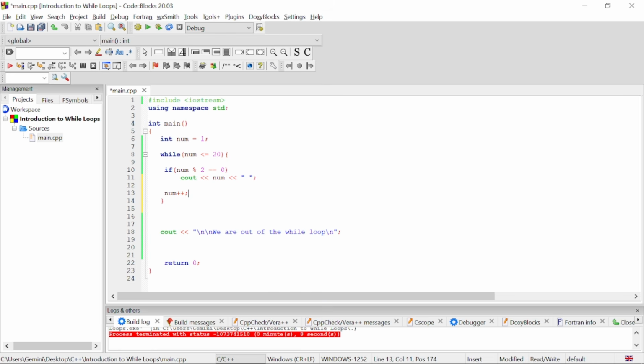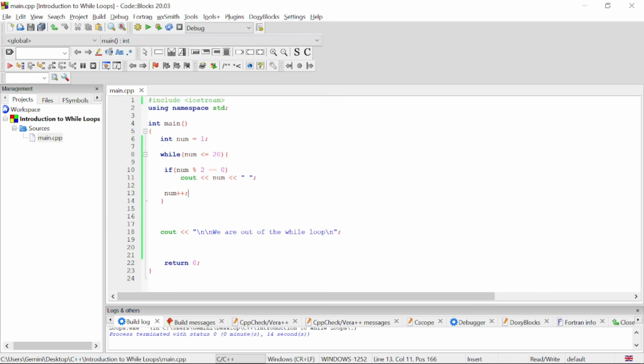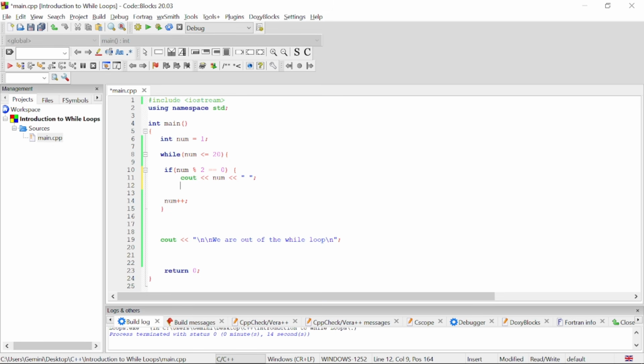All right. So num++ will be incrementing our value by one every time the loop runs, right? So let's run this again. And this time around, we expect to have exactly even numbers from 1 to 20. So we have 2, 4, 6, 8, 10, and it goes to 20. And then we break out of the loop, right? So this is just one line of code inside the if statement. You can choose to omit your braces, or you can still have them here. So I'll leave it like this.